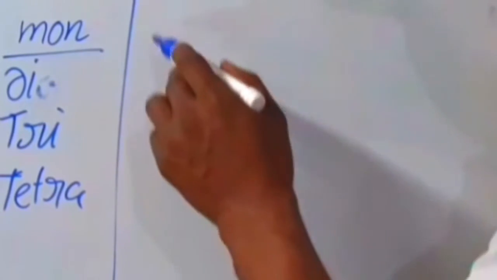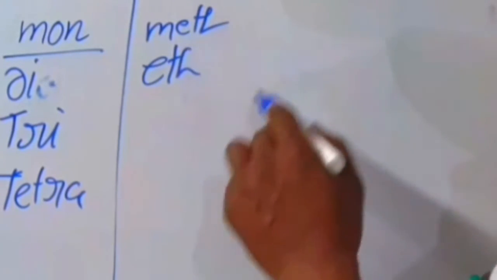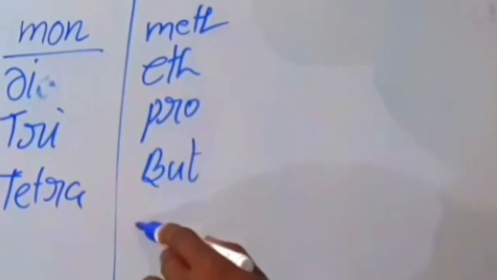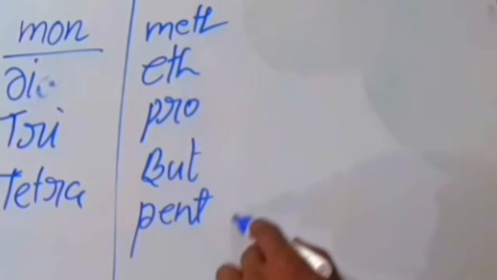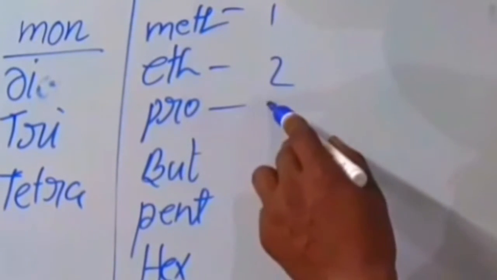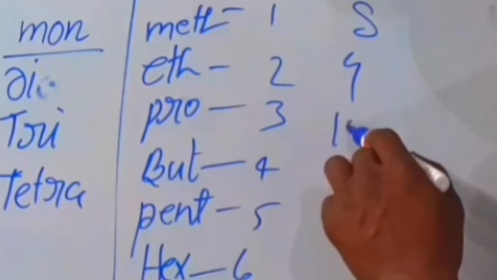Other forms are meth, eth, prop, but, pent, hex, hept, oct, non, dec. It means 1, 2, 3, 4, 5, 6, 7, 8, 9, 10.